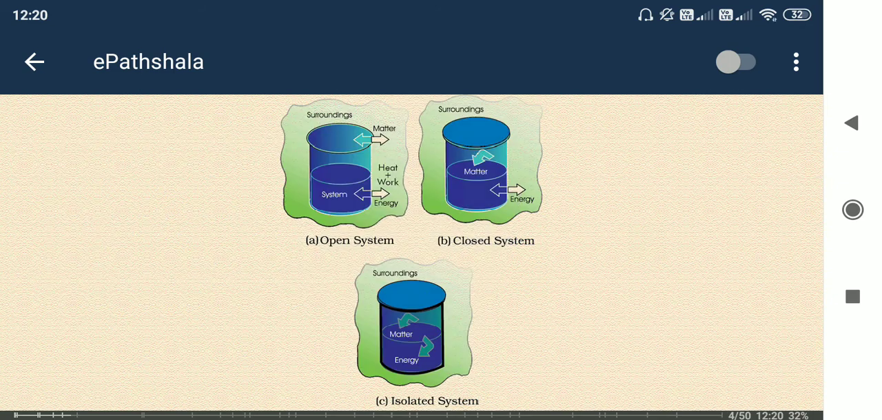Now another is the isolated system. Here mass transfer is not possible, and energy is not transferable either. How? The beaker or container should be made of an insulating material so that it cannot transfer heat or any other form of energy. That's why it is said to be an isolated system.